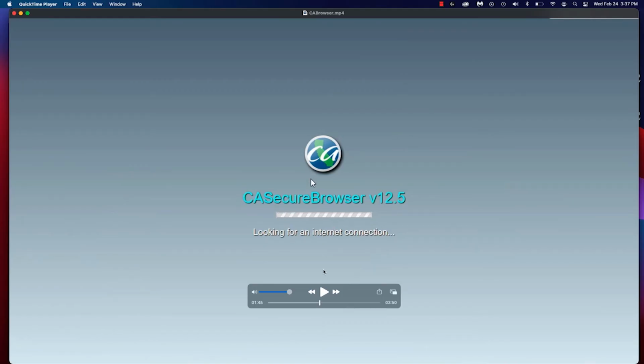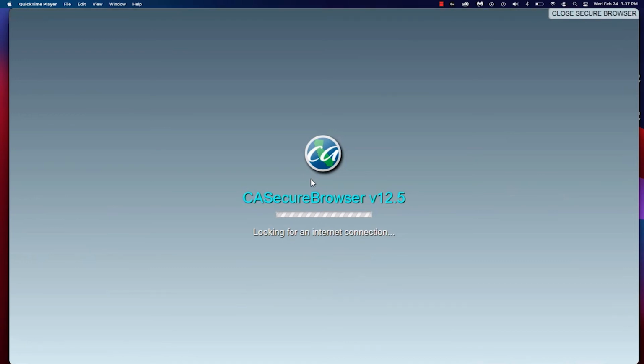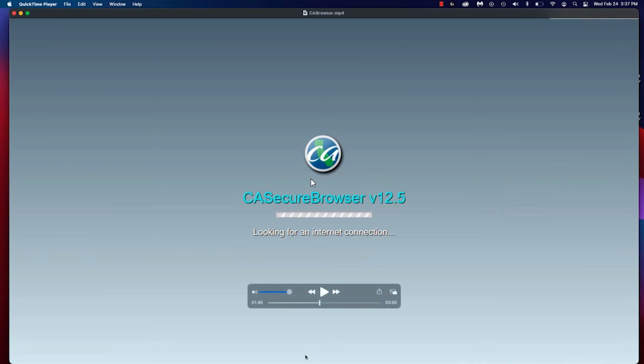Once you do launch it, it's going to close all the programs down, or you won't have access to anything on your computer. This is going to be the only program that you're going to have access to. So, you're going to have your taskbar that goes away at the bottom. You're going to have those windows that go away at the bottom. There should definitely not be any apps open. Again, this won't launch properly if you have any apps open.